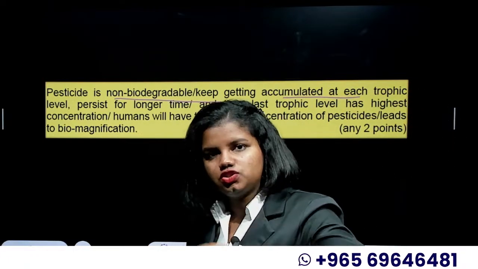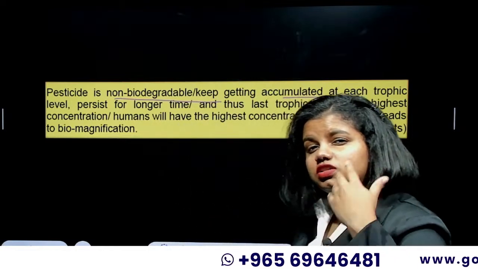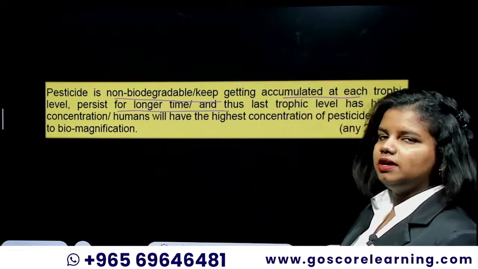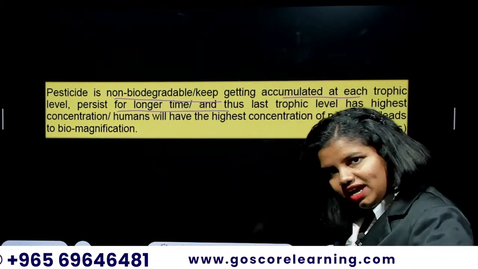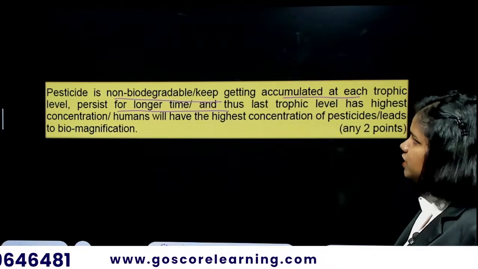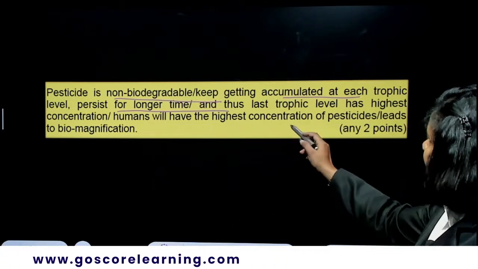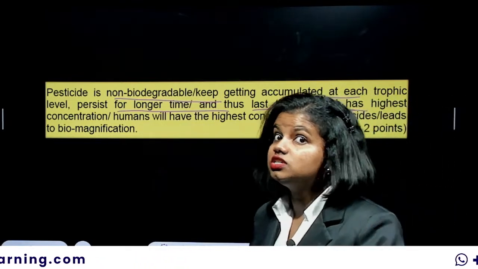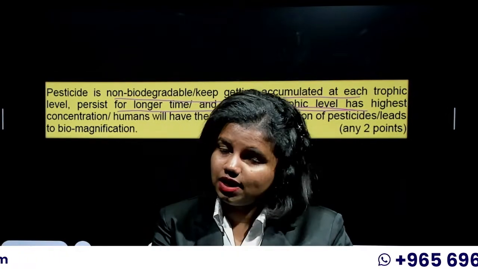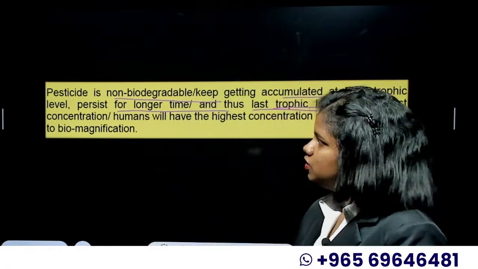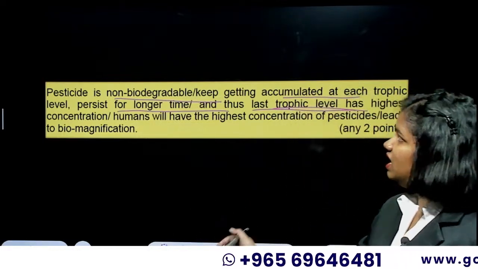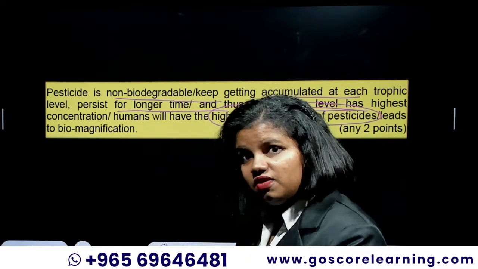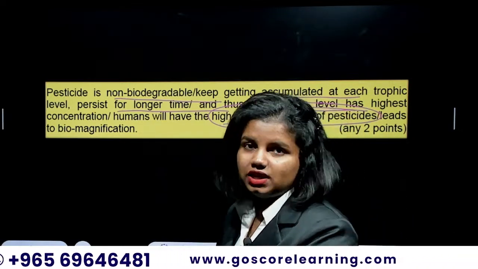As it moves from the first to the second to the third trophic level, its concentration keeps getting higher, and it persists for a longer time. It keeps accumulating and never gets degraded. By the time it reaches the last trophic level, suppose in this question it is human, they're asking if humans are the last trophic level, what would be the effect. The highest concentration of this pesticide can be seen inside that human, which has already eaten all the remaining trophic levels.